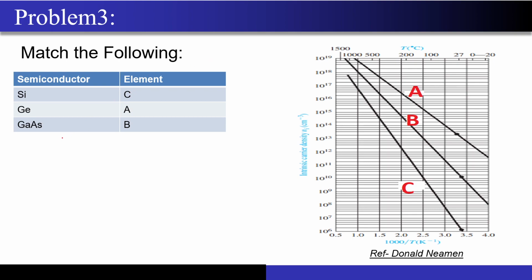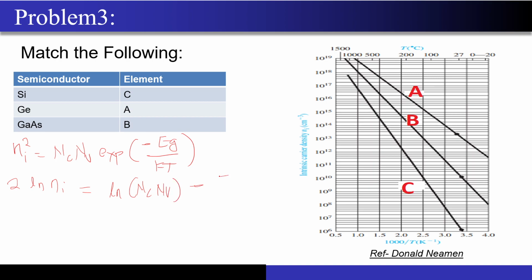It is nothing but the Ni versus 1 upon T graph. So let me write the equation of Ni. Again, it's the same equation: Ni squared equals NC NV exponential of minus Eg by kT. Now I will take the log on both sides. 2 times ln of Ni is equal to ln of NC NV minus Eg by kT.